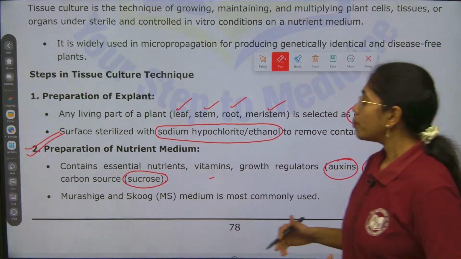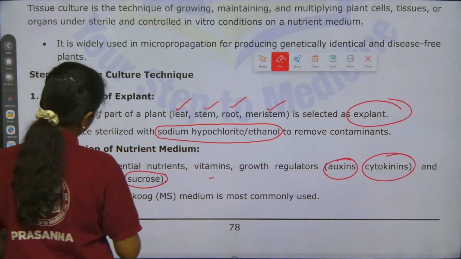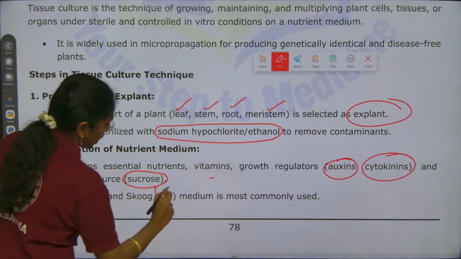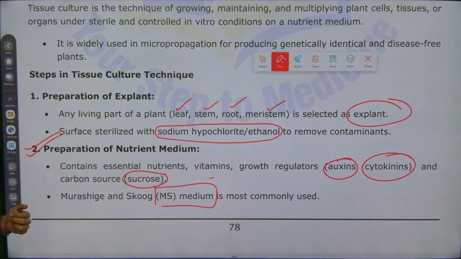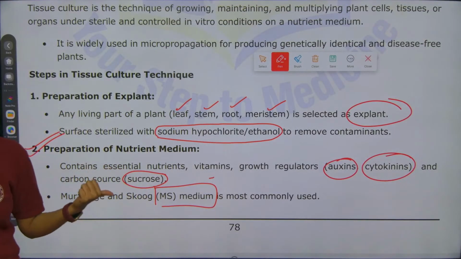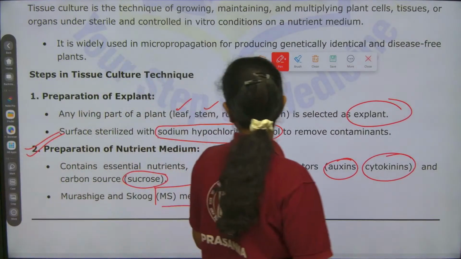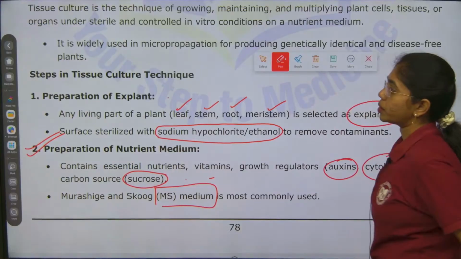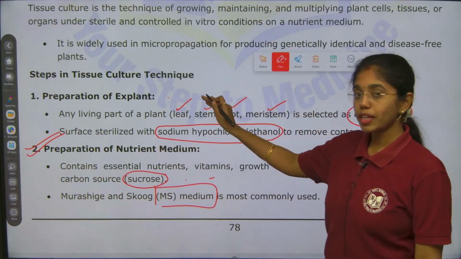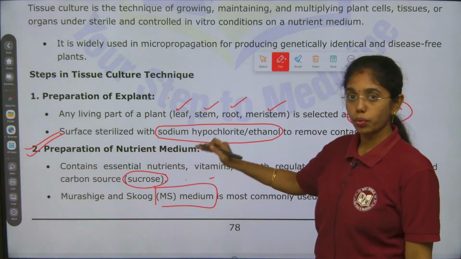And Murashige and Skoog medium, MS medium as we will call it, is most commonly used as nutrient medium. These are the first 2 steps: first is preparation of explant, second is preparation of nutrient medium.